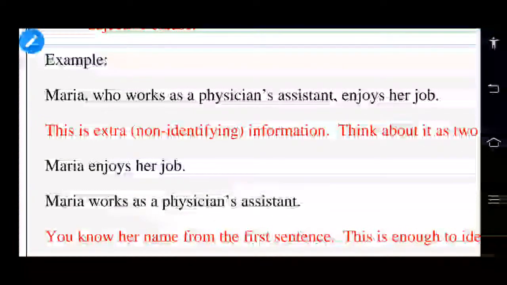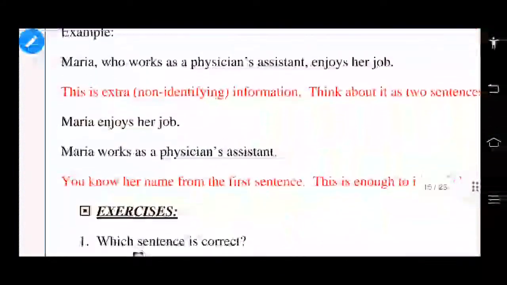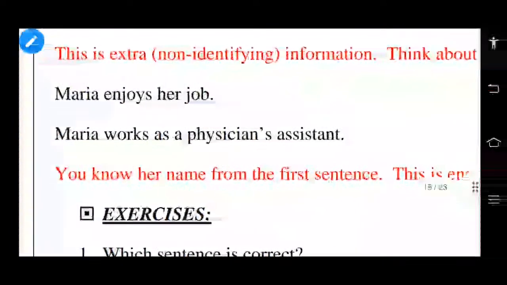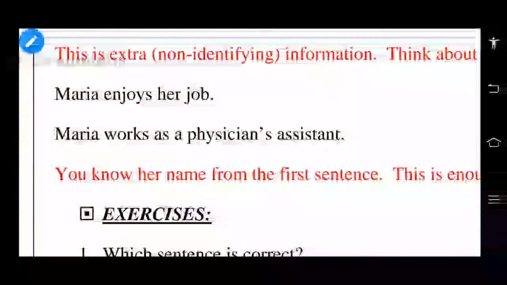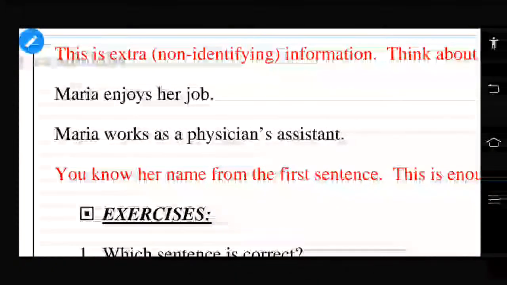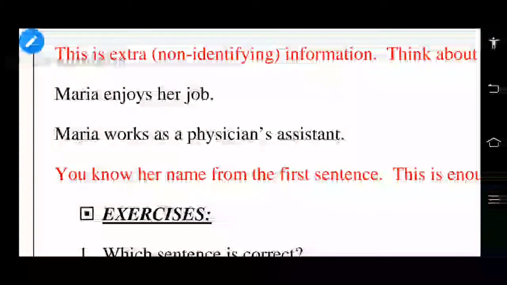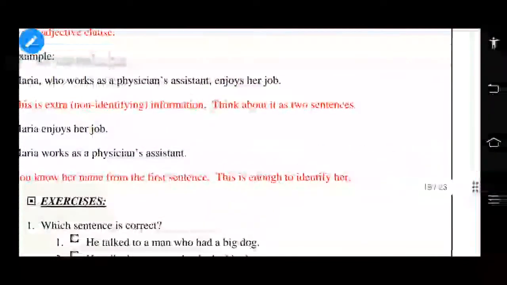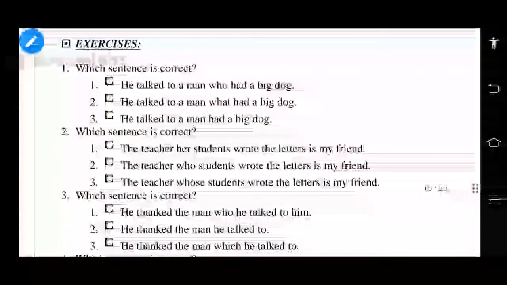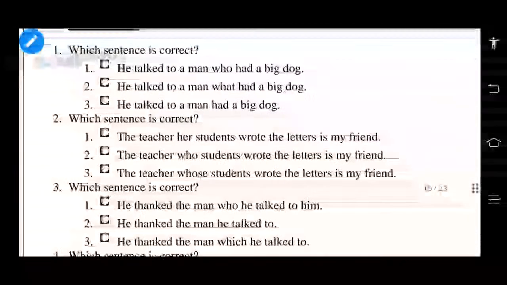Right way. Okay, right. Since there are two sentences, one is Maria enjoys her job. Maria works as a physician assistant. So there are two sentences actually. In those two sentences, we have to go through the sentences, then we will understand. Right. Very good. So next, you know her name from the first sentence, and this is enough to identify her.